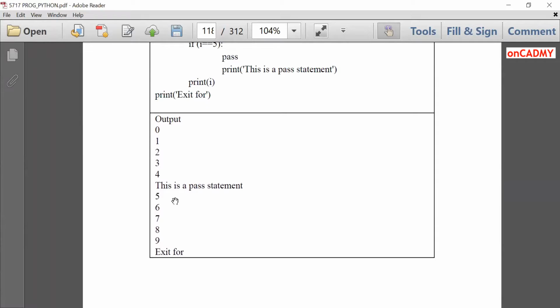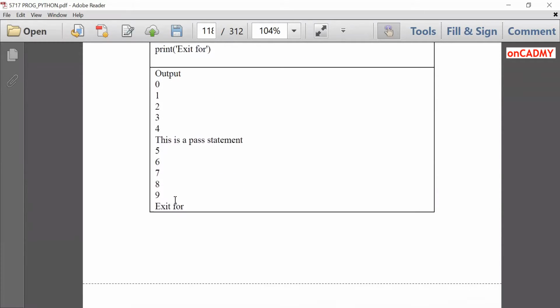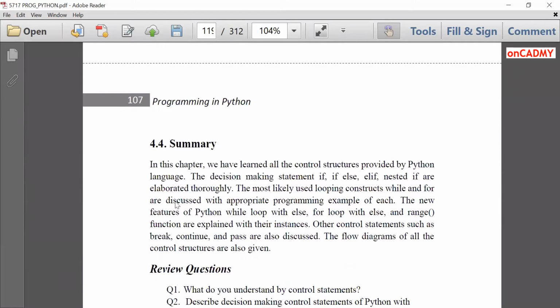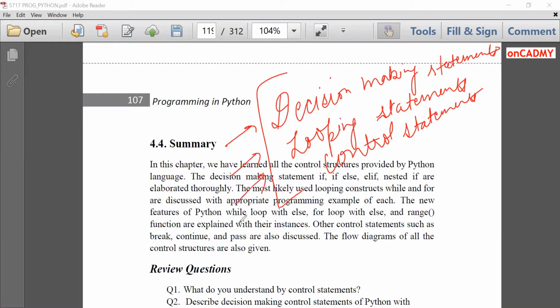So by this, we have completed the entire chapter of control statements, where we have studied decision-making statements, and then looping statements, and at the end we have studied control statements in detail with programming illustration of each. I hope you understand the concept. Thank you.